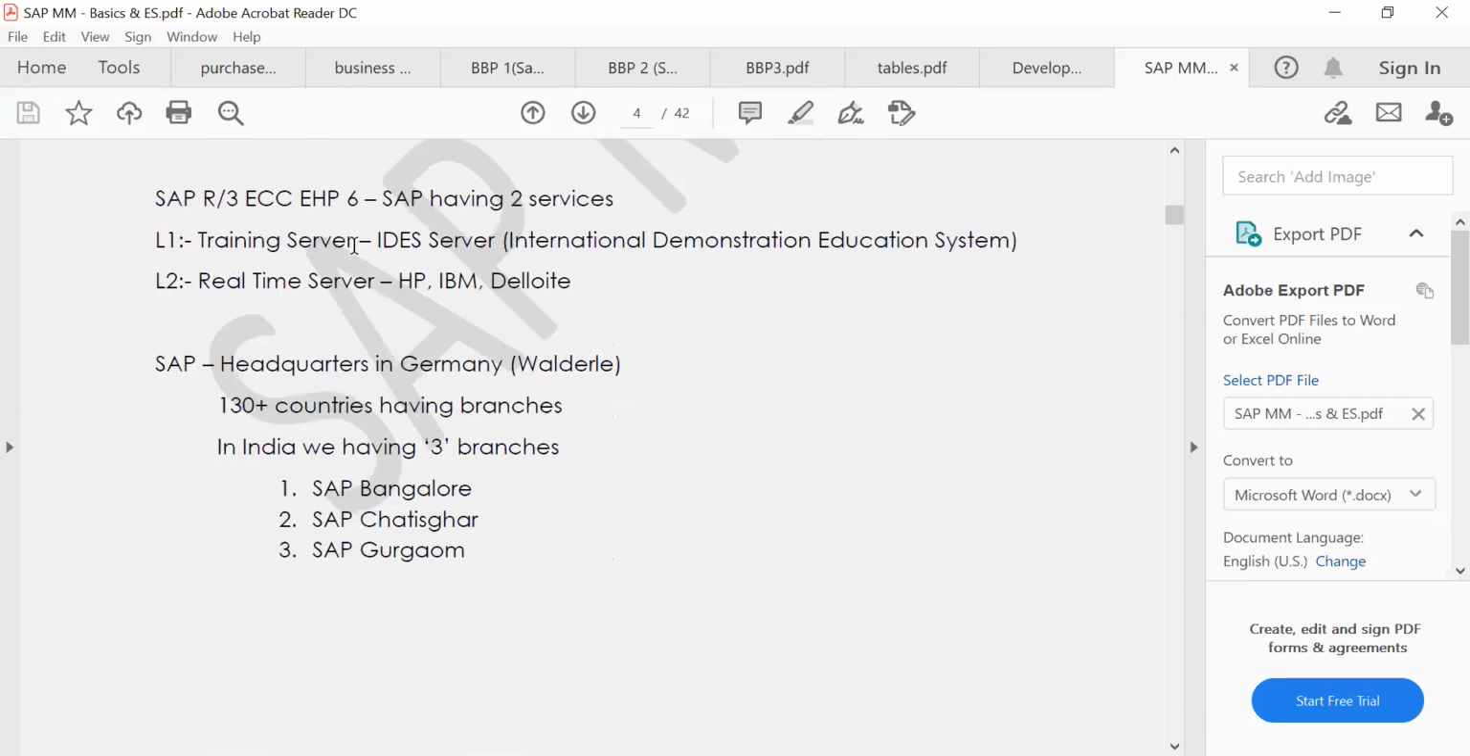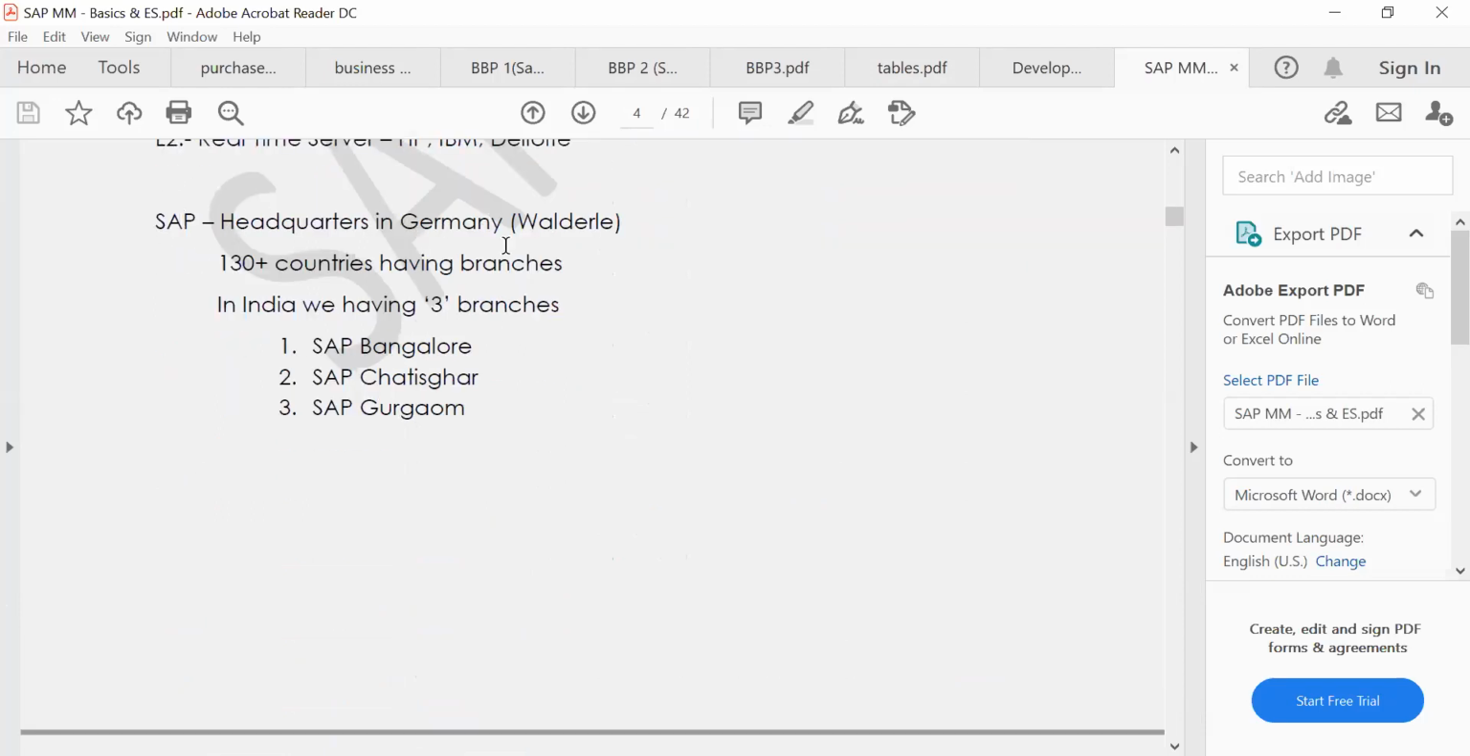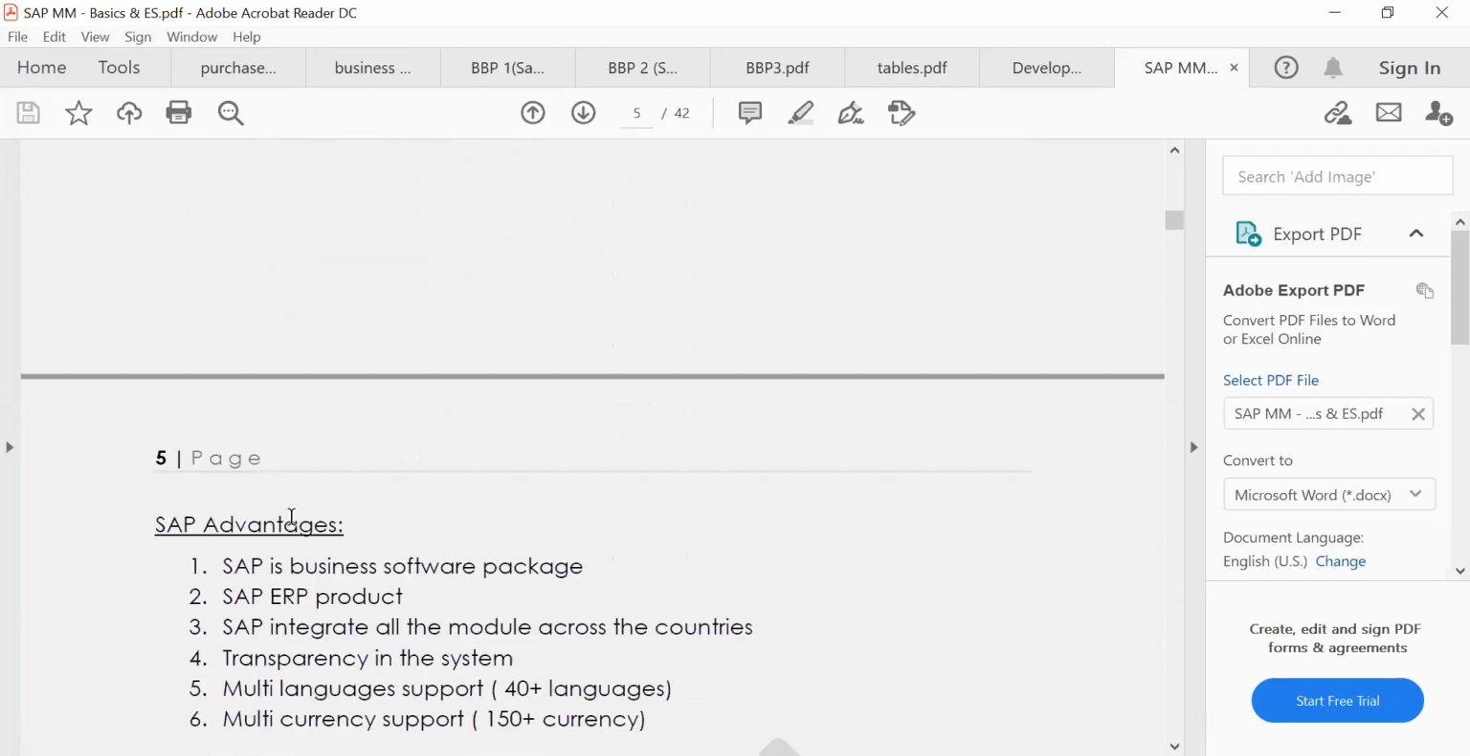We have two licenses: a training license, and another one is a real-time server. All companies are using SAP. What I am showing here is the IDES system; SAP best practice also we call it. SAP headquarters is in Germany. I explained all this. In India, we have three branches: SAP Bangalore, Hyderabad, Gurgaon.